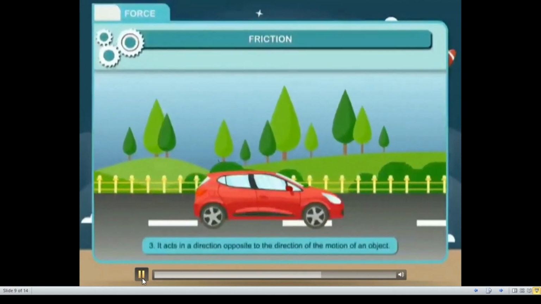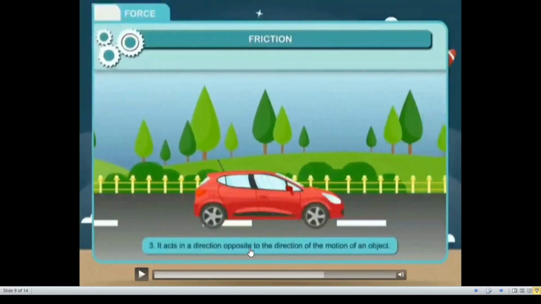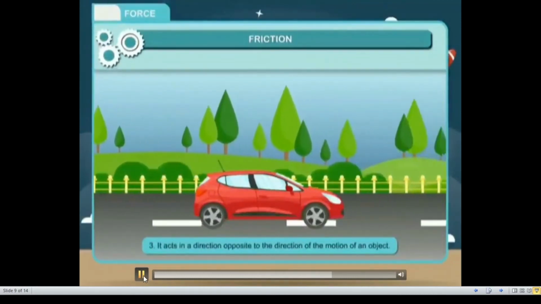The third one is it acts in a direction opposite to the direction of motion of the object. So if the car moves in this direction, naturally the frictional force will tend to resist the speed of the car. That means the frictional force will act opposite to the direction of motion of the car.